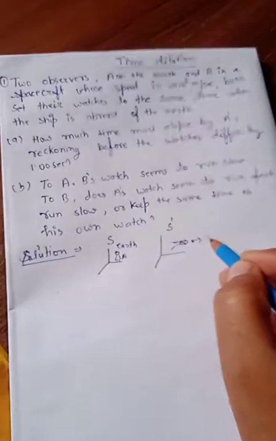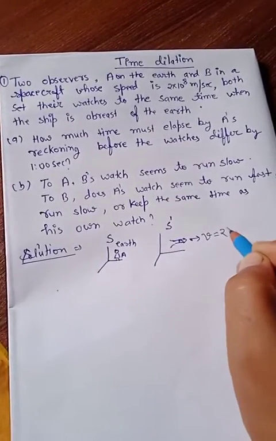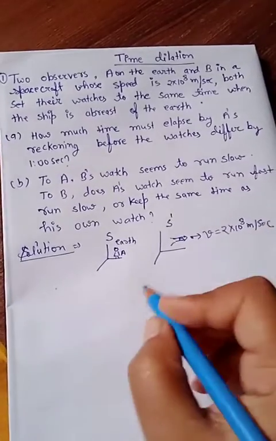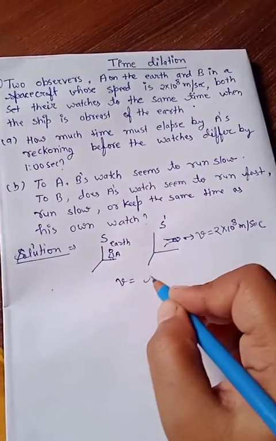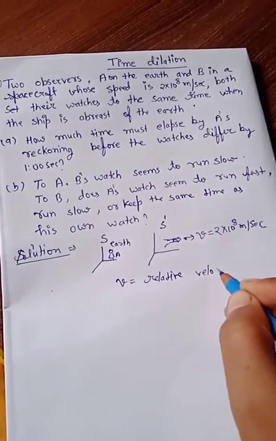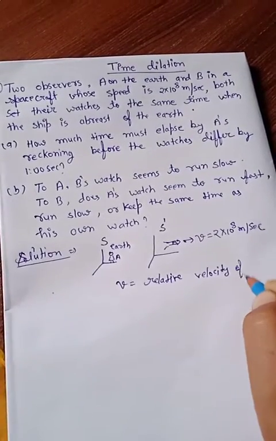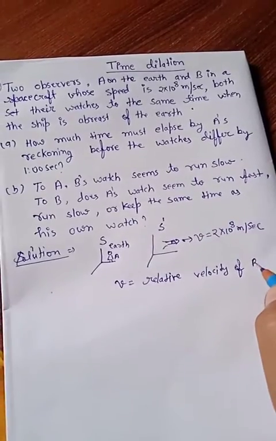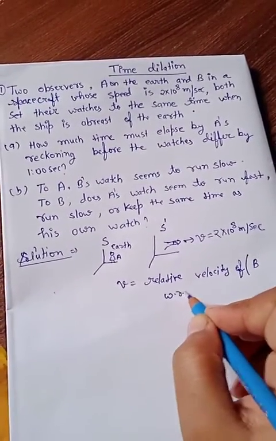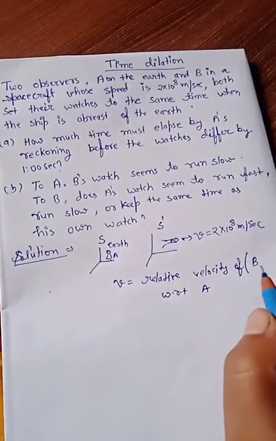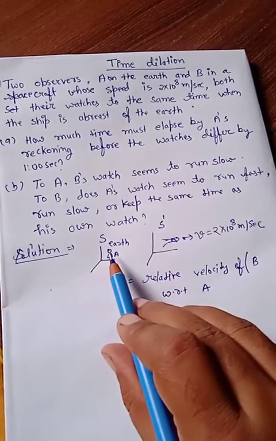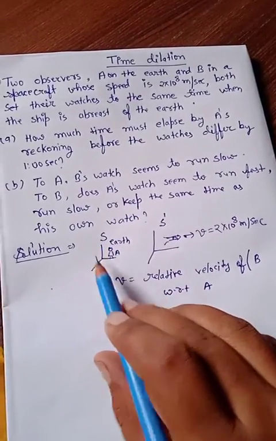So V is the relative velocity of B with respect to A, that means the velocity of frame S dash with respect to earth, that is S.